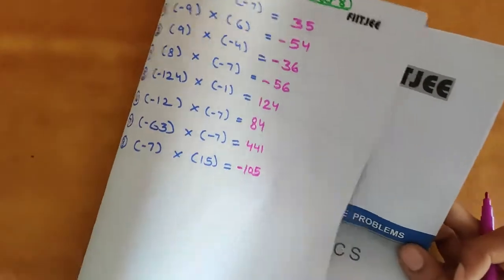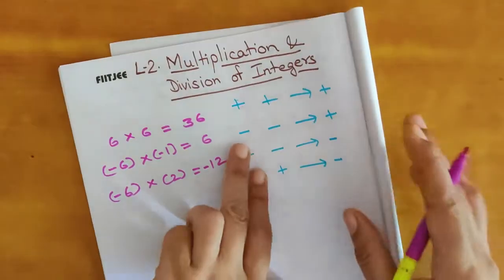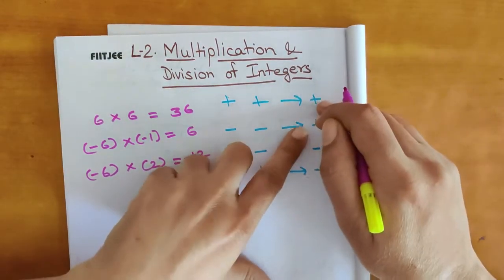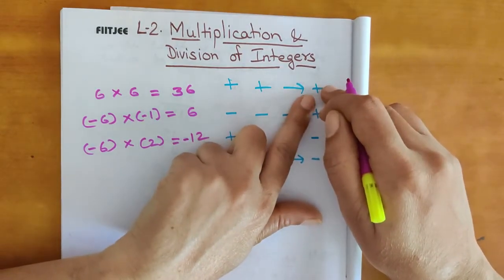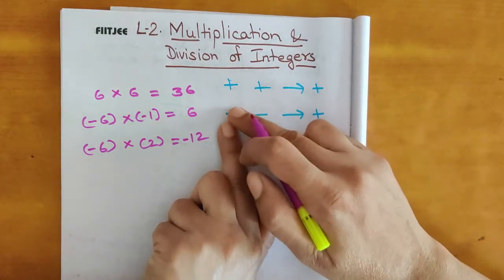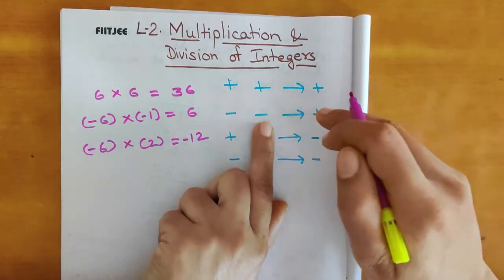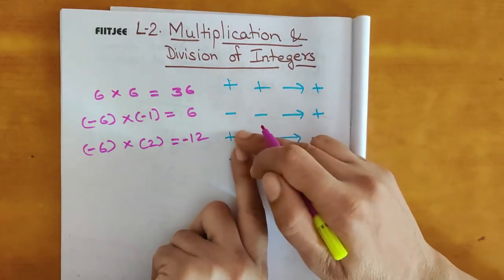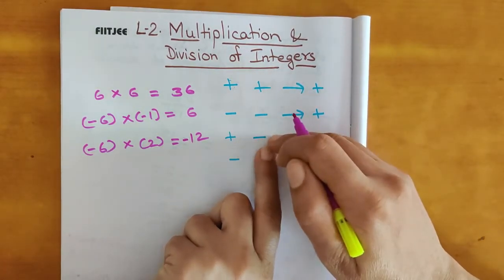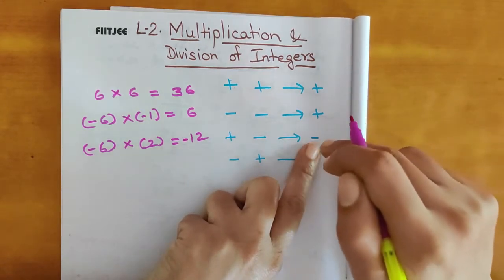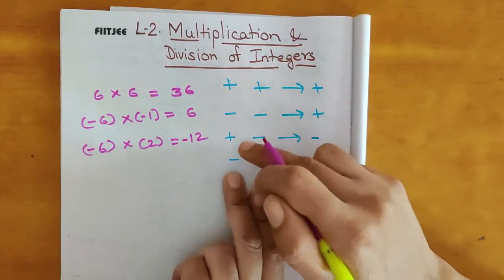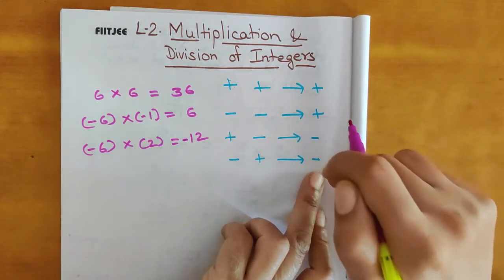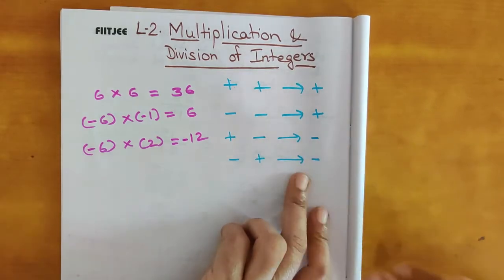Now division. In division also the method is same. When positive number is divided by positive number, your quotient will be positive. If negative number is divided with negative number, again you will get the quotient positive. If one positive number is divided with the negative number, again you will get the negative quotient. And if negative number is divided with the positive number, whatever quotient is there will be along with the negative sign.